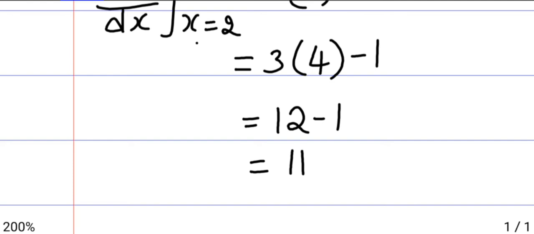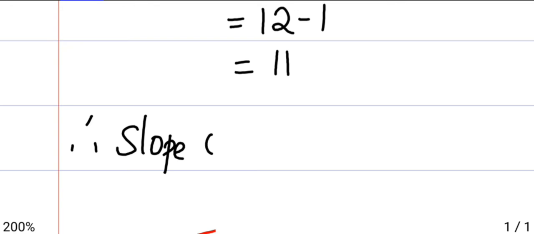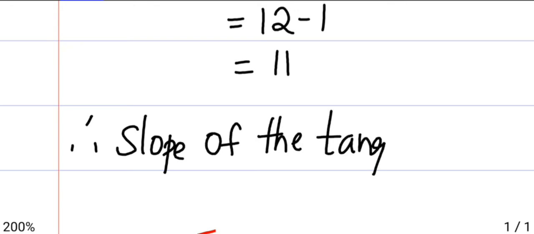Therefore, they are asking you to find the slope of the tangent, so the slope of the tangent is 11.